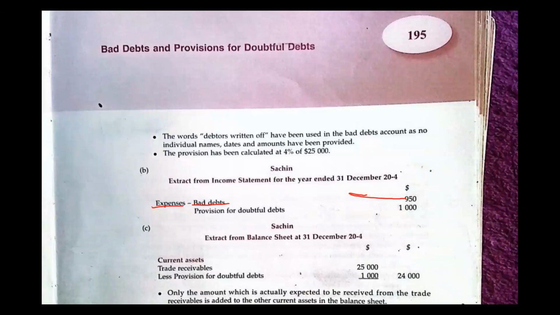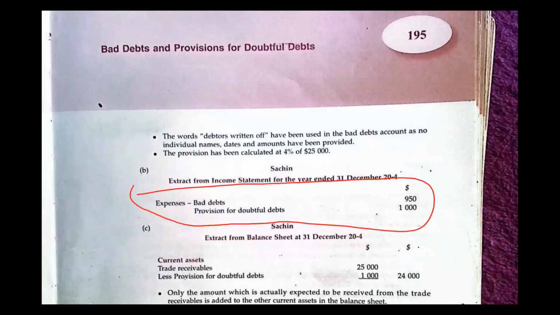Just show that they're expenses, and we know that in the income statement, all expenses are debited. So there's no need to show the whole account, the debit side and the credit side of the income statement. Instead, you can just show an extract, the part of the income statement where the expenses sit. Where do you find the expenses? You find them on the debit side. We already know that.